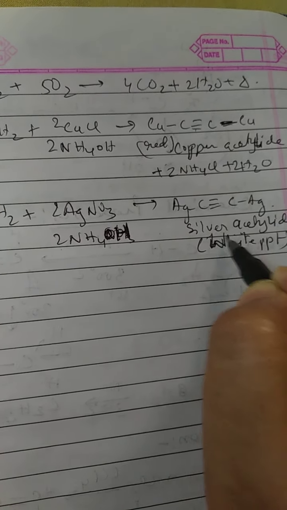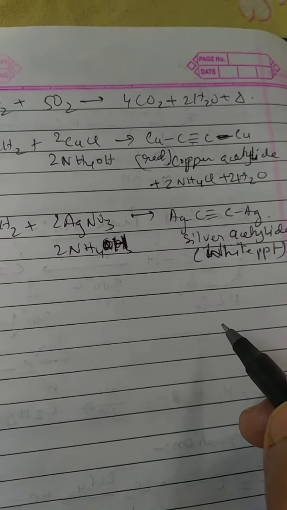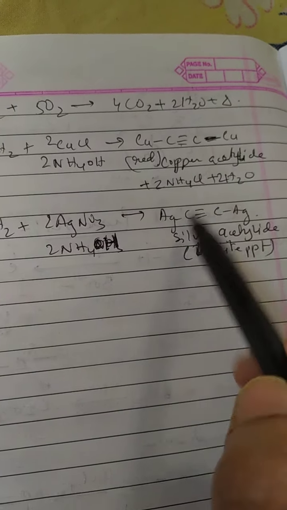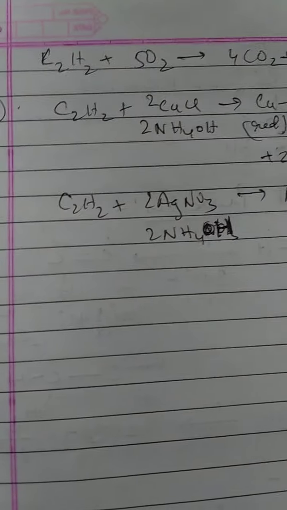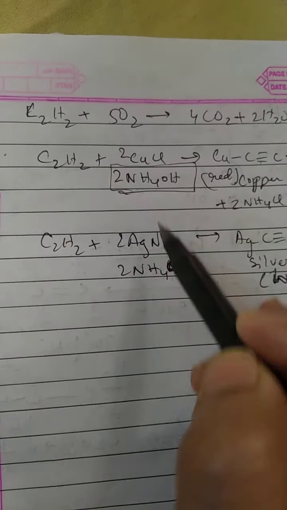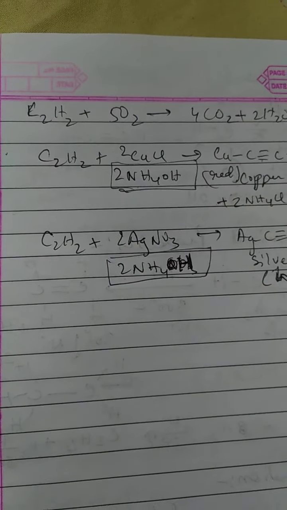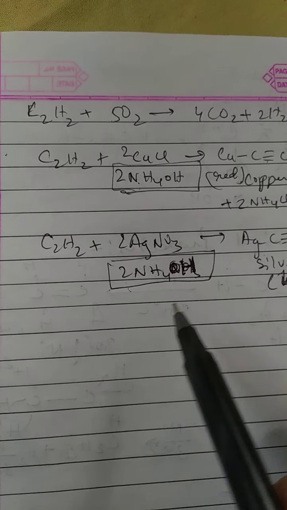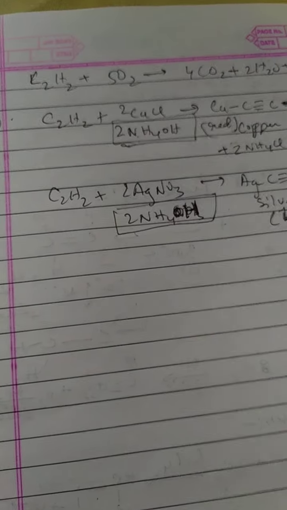So these two tests are shown by ethyne only. This is a red precipitate and this is a white precipitate. So this is a test with ammoniacal reagents. This is very important. You have to write ammoniacal cuprous chloride or ammoniacal silver nitrate for this reaction.